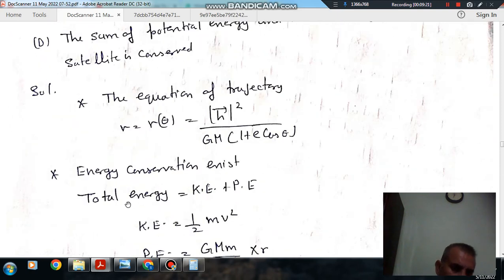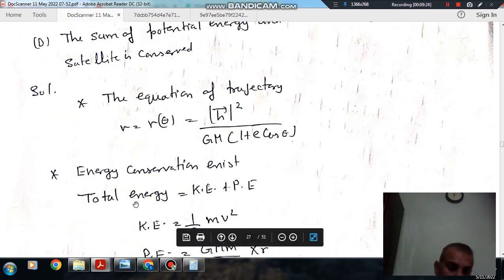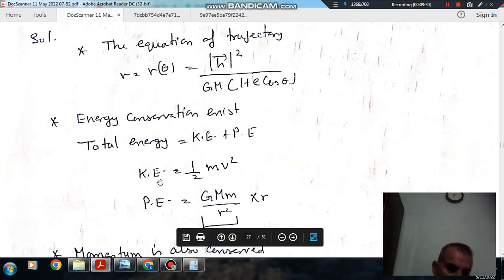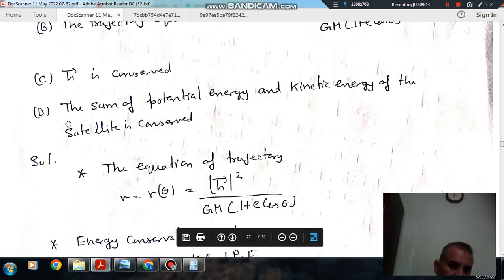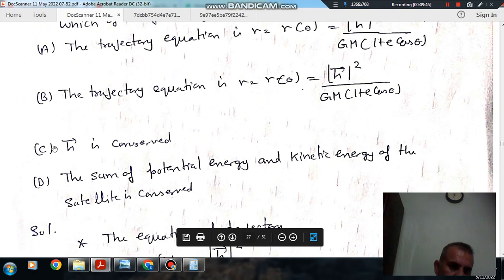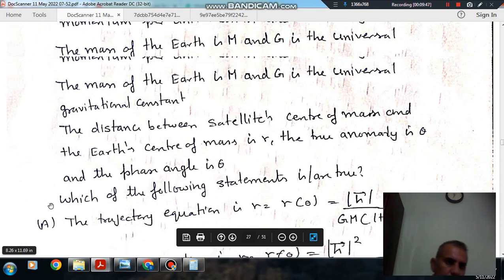Conservation of energy also gives that the total energy remains the same, that is, the sum of kinetic energy and potential energy remains the same. Here the kinetic energy is half mv square and the potential energy is GM by r square, the gravitational force, into radius r. Momentum is also conserved, so the answer is B, C, D.